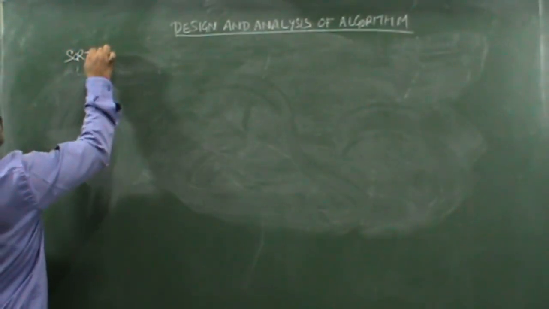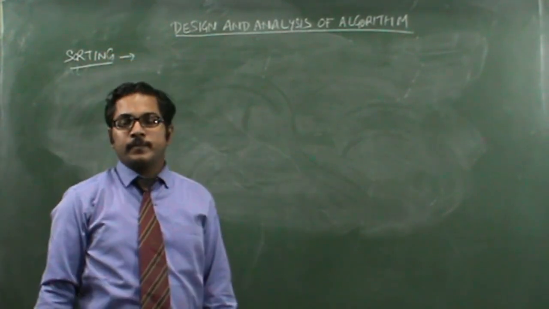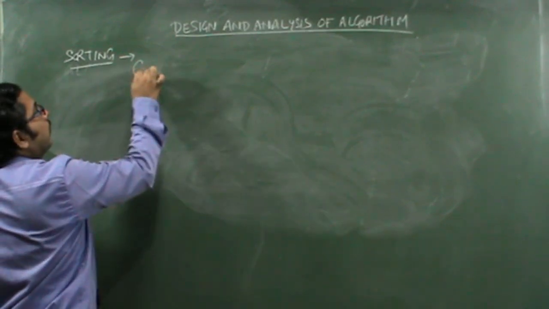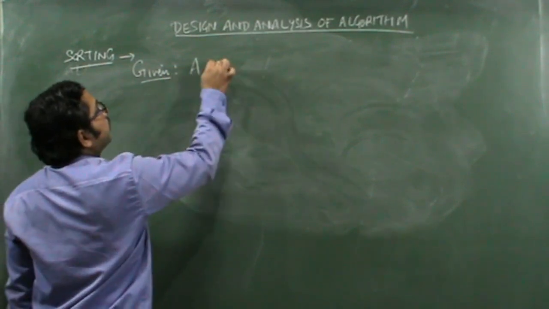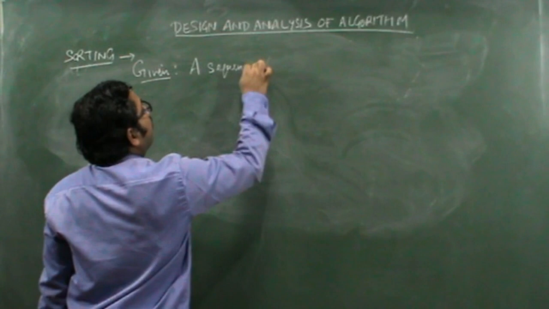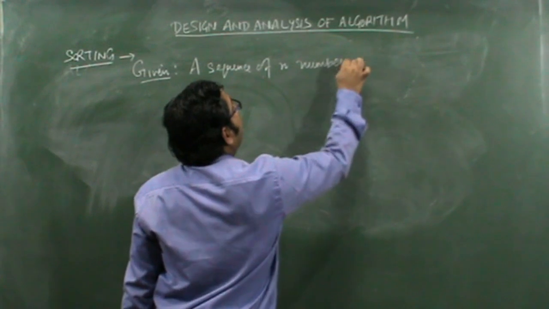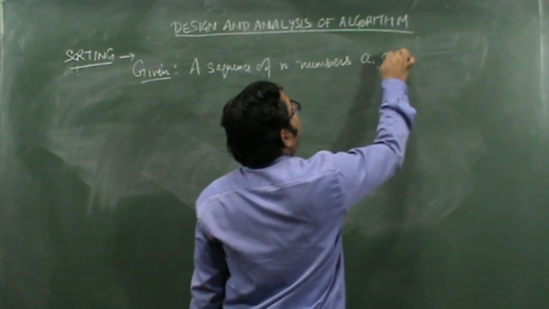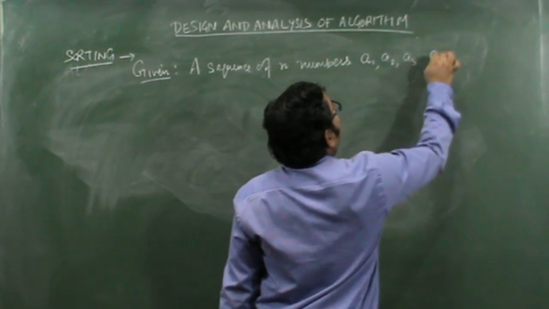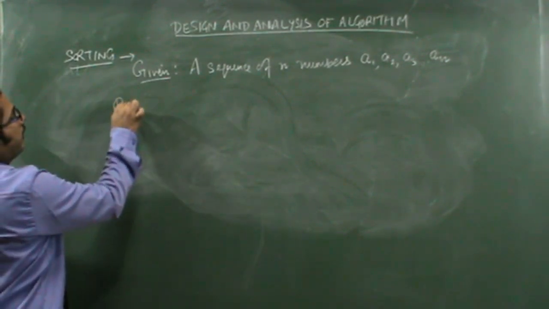What is sorting? Let's say we are given a sequence of n numbers. Let's say these numbers are A1, A2, A3 up to A of n, and we have to generate an output.